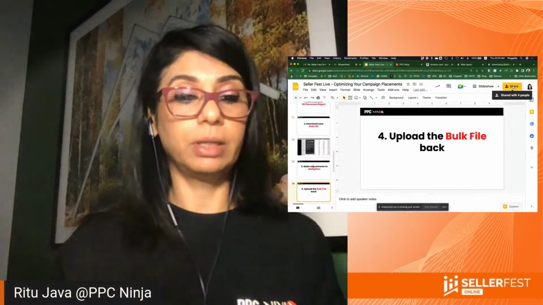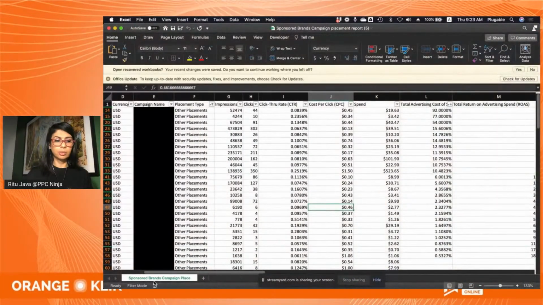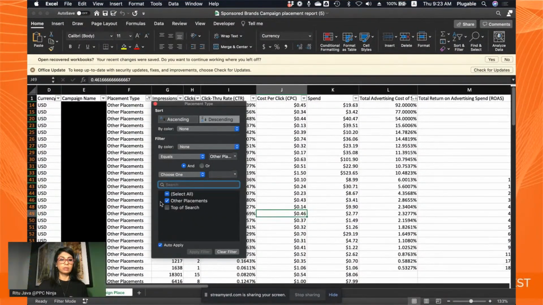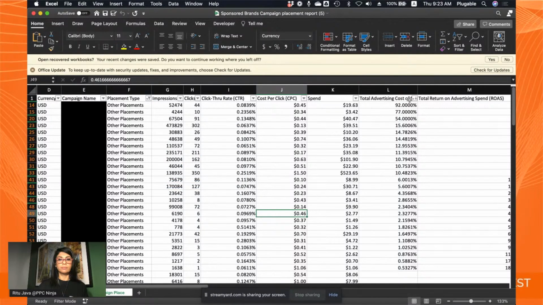So let's now jump into the actual Excel, and I'm going to show you what those 2 files were. The first one is the sponsored brands campaign placements. Here is the selector where you pick other placements, and this is your total ACoS, or advertising cost of sales, column. What I'll do here is pick the worst campaigns, pick up the campaign names, and then do a VLOOKUP to match these campaigns with your bulk file, because ultimately you're going to prepare your bulk file and then upload that.